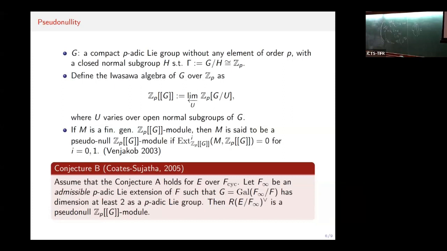For example, there are some examples, such as the false Tate extension, where if I take F to be Q(μ_p), and F_∞ we can define as the union of Q(μ_{p^n}).